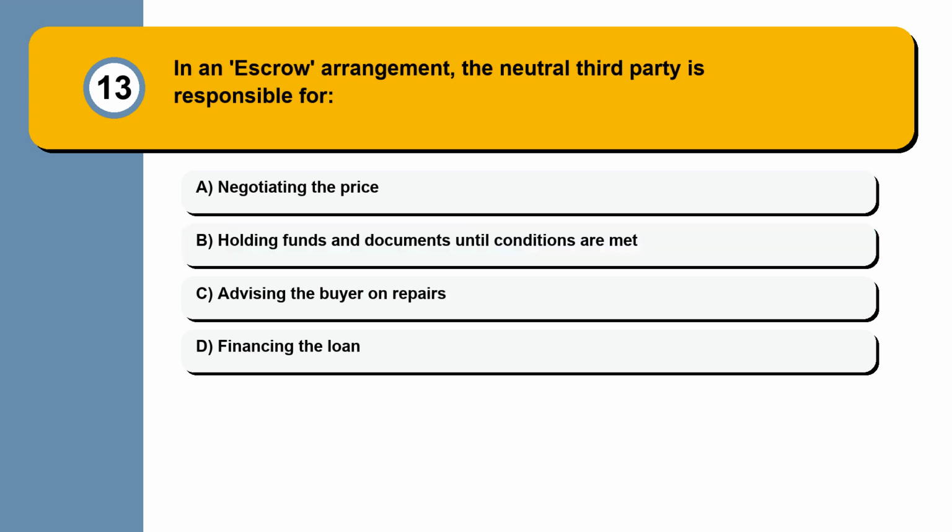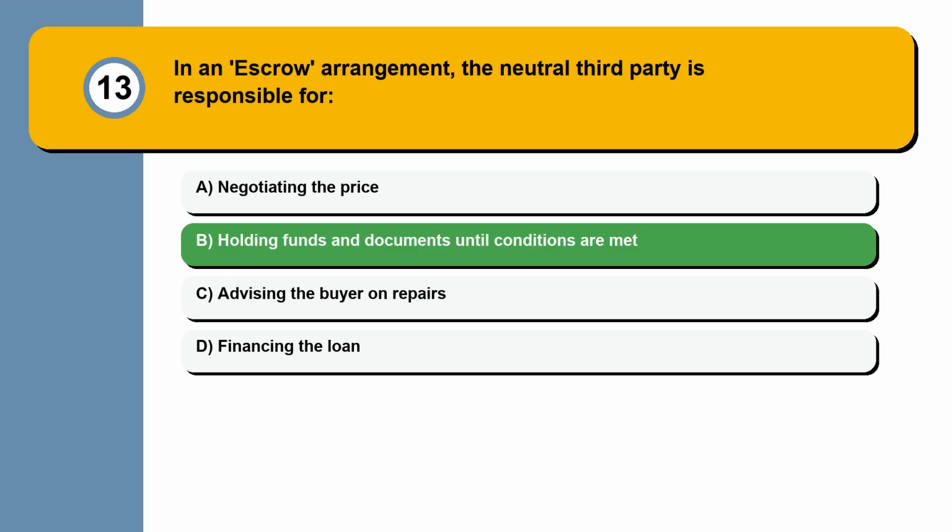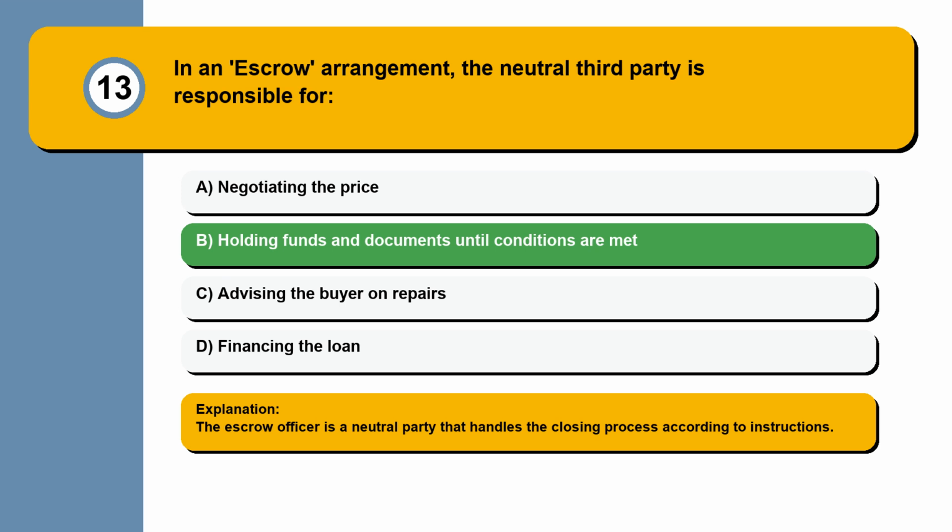Question 13. In an escrow arrangement, the neutral third party is responsible for: negotiating the price, holding funds and documents until conditions are met, advising the buyer on repairs, financing the loan. The escrow officer is a neutral party that handles the closing process according to instructions.